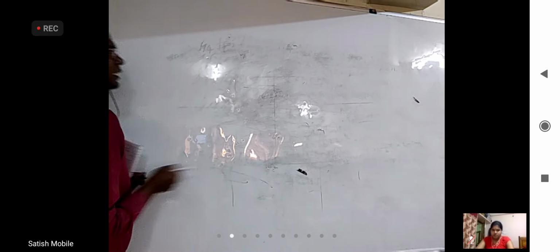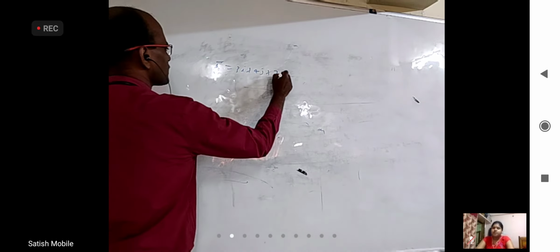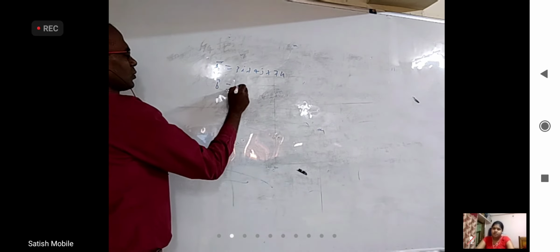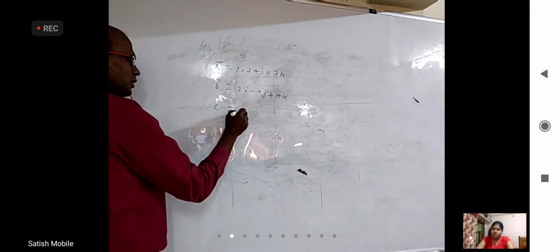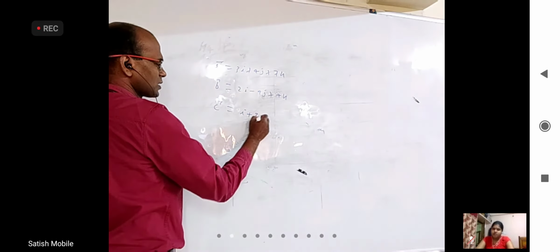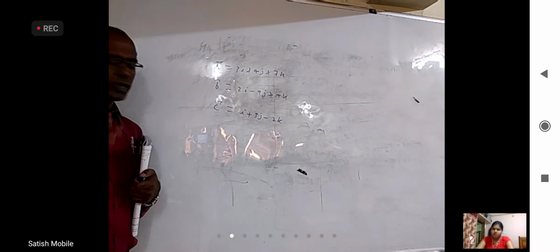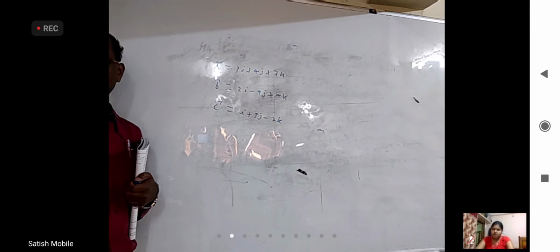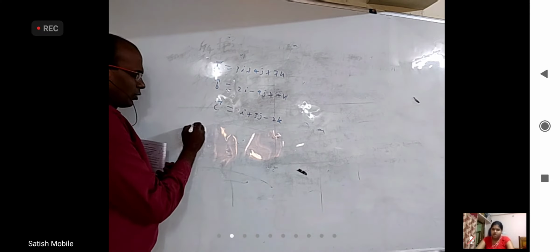Okay, now coming to the questions, they may give A bar equal to 3i plus 4j plus 7k, B bar equal to 2i minus 9j plus 4k, and C bar equal to i plus 3j minus 2k, something like this. They ask, show whether A, B, C are coplanar or non-coplanar, verify or find. Now I'm going to discuss two ways.